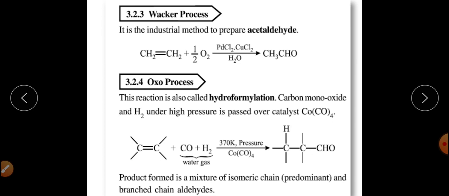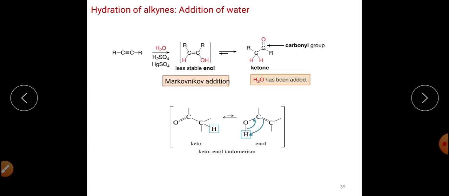In this hydroformylation method, we generally get a mixture of isomeric straight chain and branched chain aldehydes, which can then be separated out. So this is another method of conversion of alkene into aldehyde.